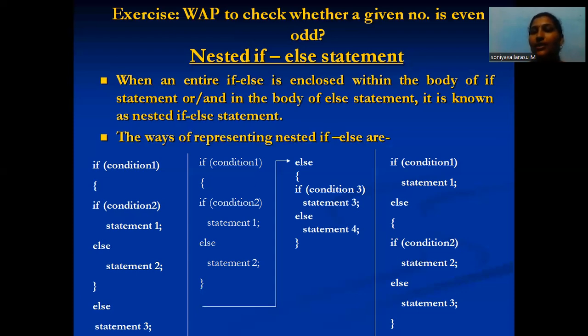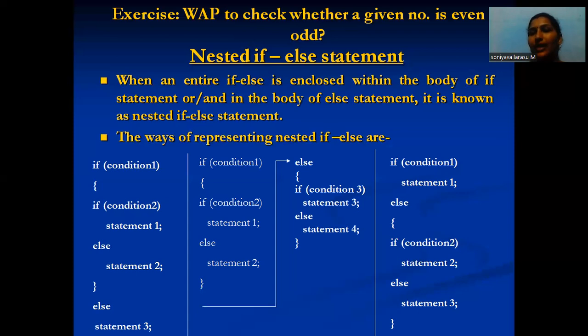Condition 3 has here statement 3. And last one, condition 1 else statement 4. So clear?